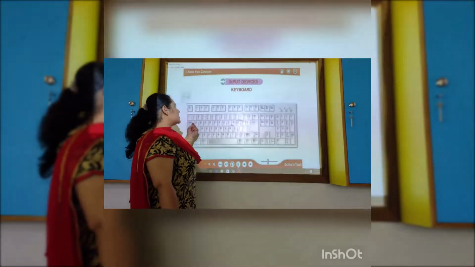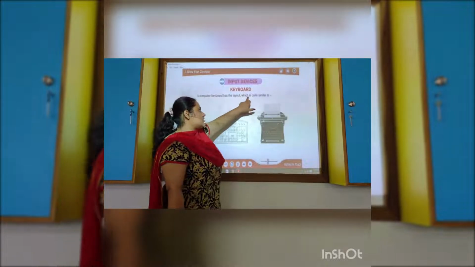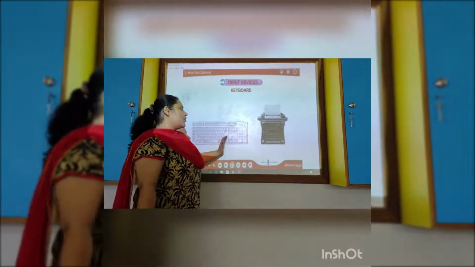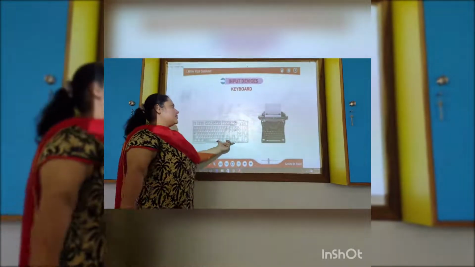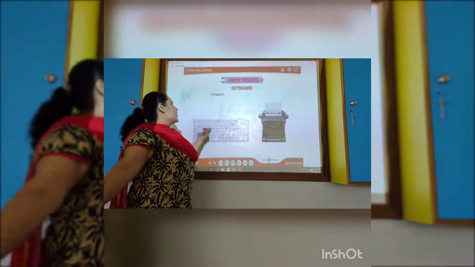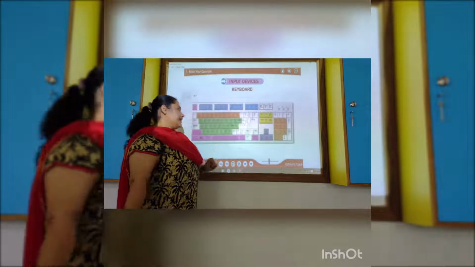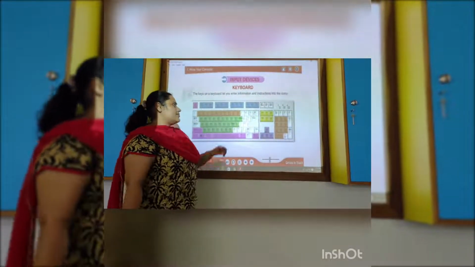So next we have the keyboard. A computer keyboard has a layout which is quite similar to a typewriter. Before keyboard, what was invented? Typewriter. It is built the same as a keyboard. Compared to a typewriter, it has some additional keys. The keys on a keyboard let you enter information and instruction.